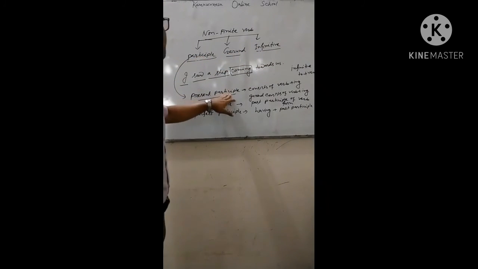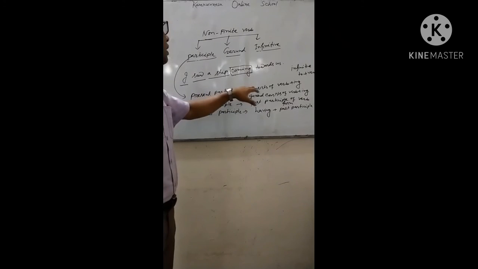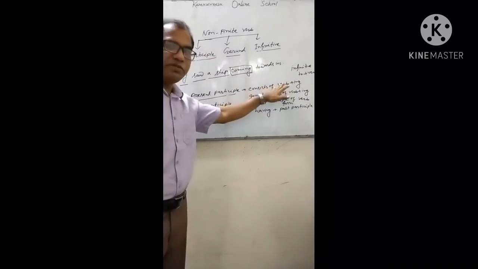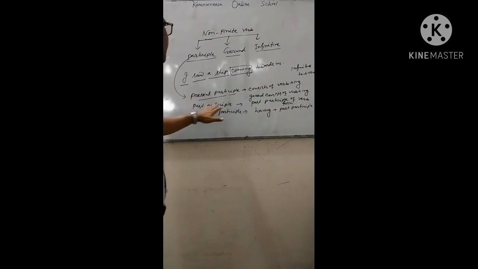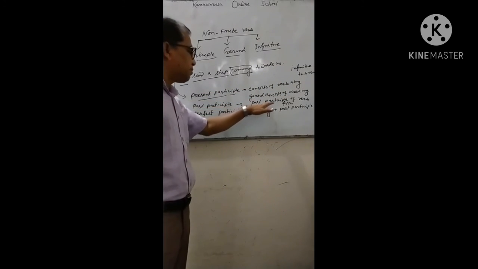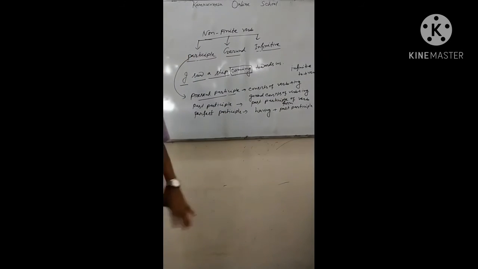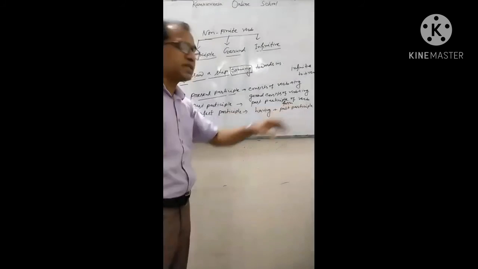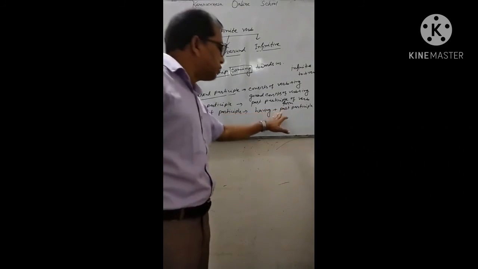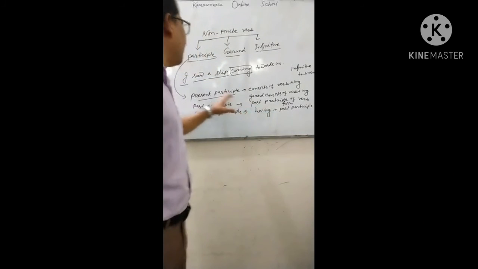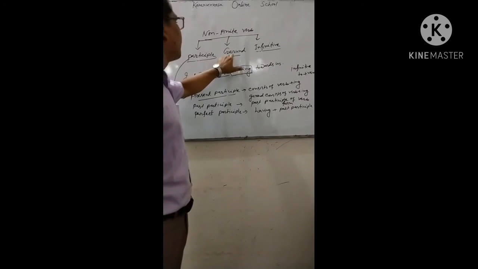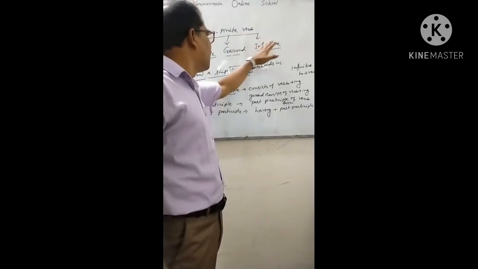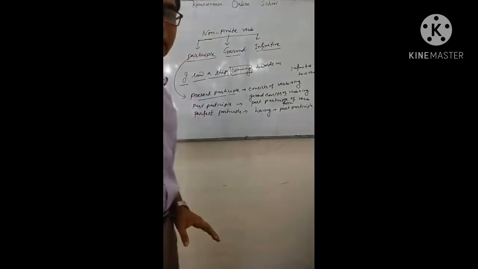One, present participle: structure is verb plus ing and will do the function of an adjective. Past participle structure, past participle form of verb, but will do the function of an adjective. Perfect participle structure is having plus past participle form of verb and will do the function of an adjective. Gerund, the structure is verb plus ing, and infinitive to plus verb, but both the forms will do the function of a noun.